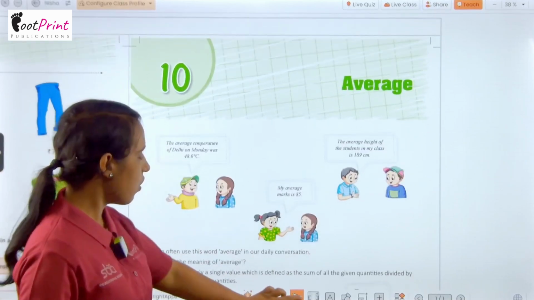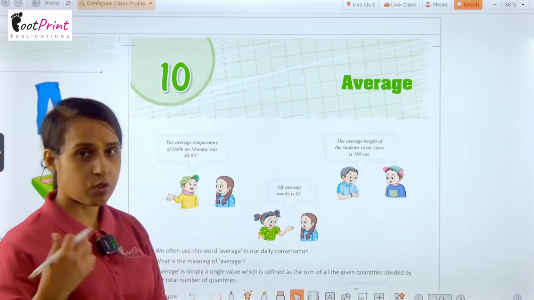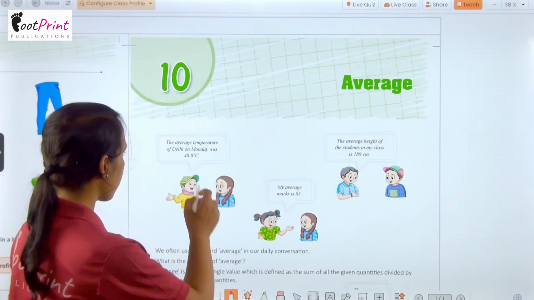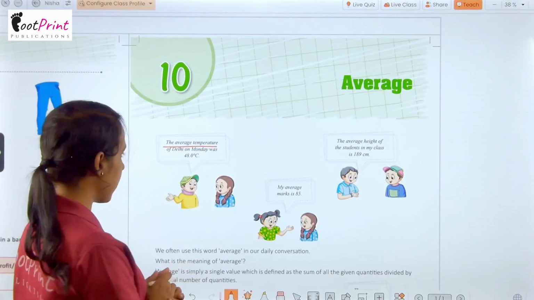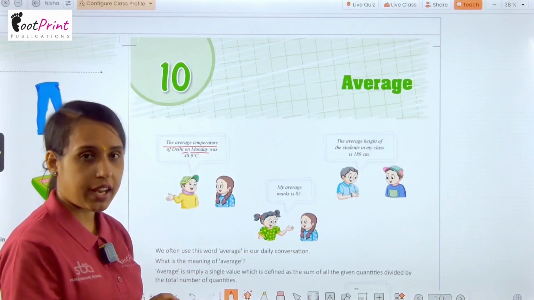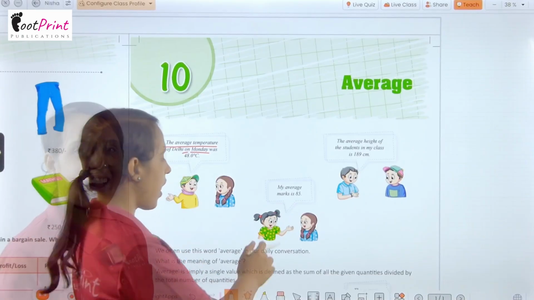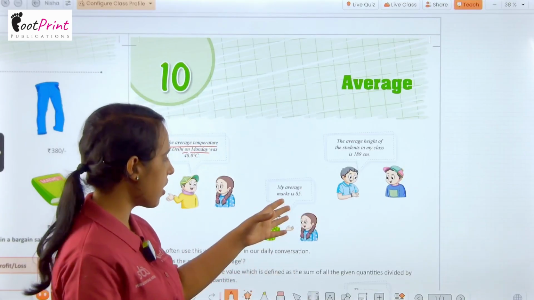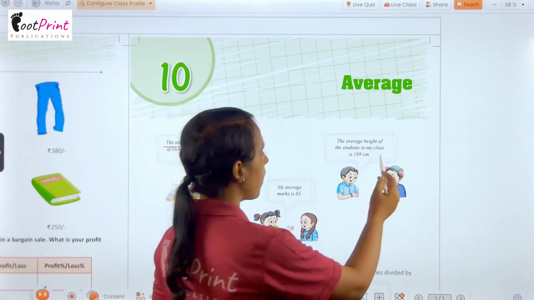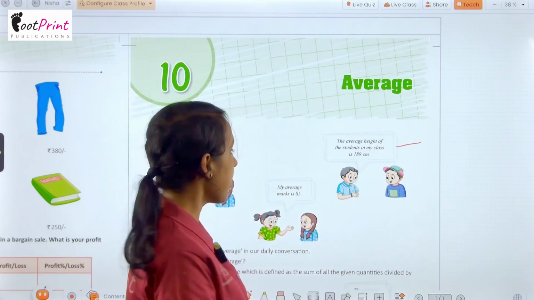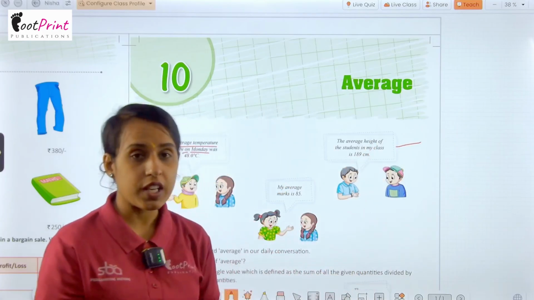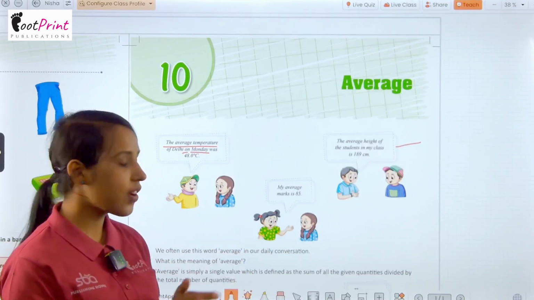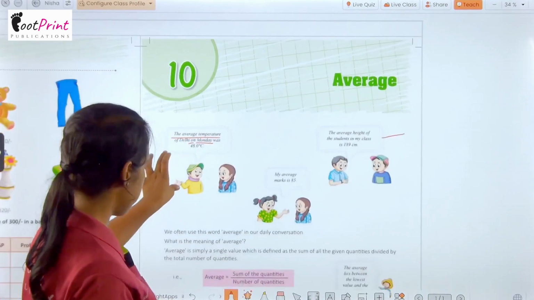Okay, so here some students are talking to each other. Here this boy is saying that the average temperature of Delhi on Monday was 48 degrees Celsius. Okay, and this girl is saying my average marks is 85. And here this boy is saying that the average height of the student in my class is 189 centimeter. So let's see here what they mean.